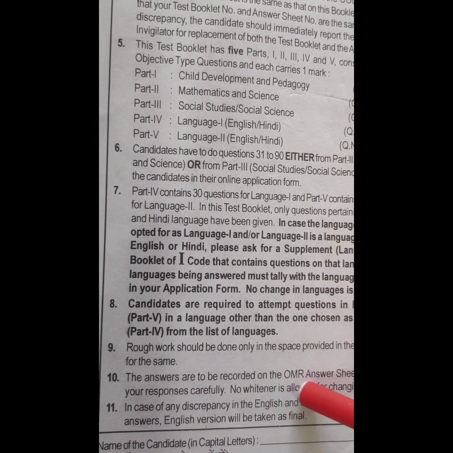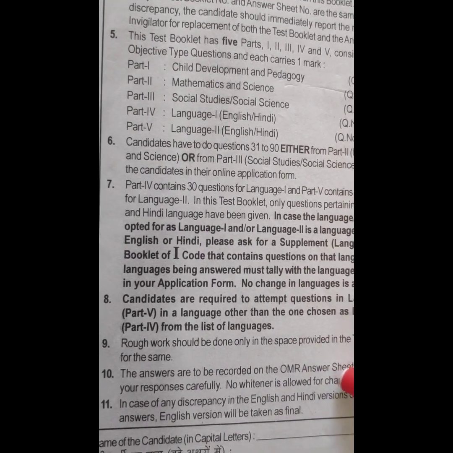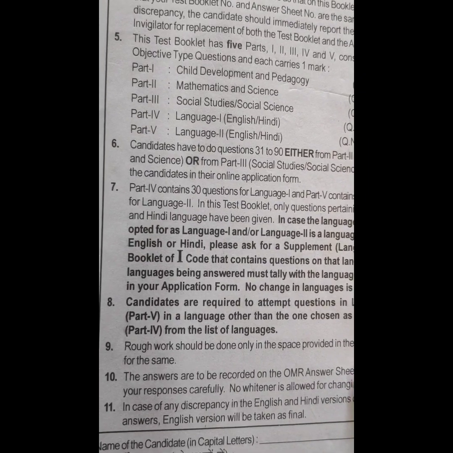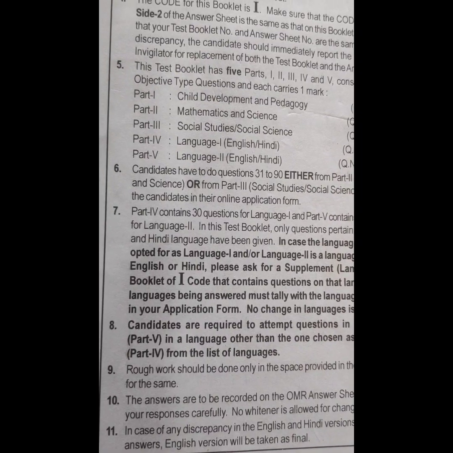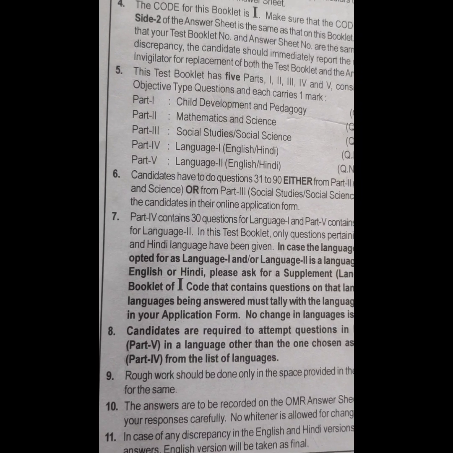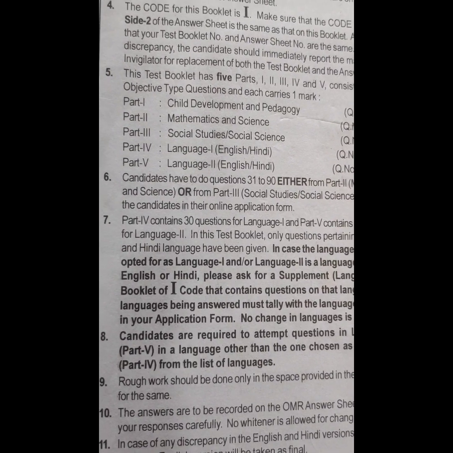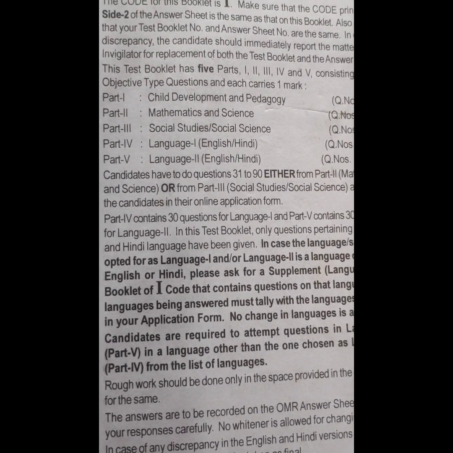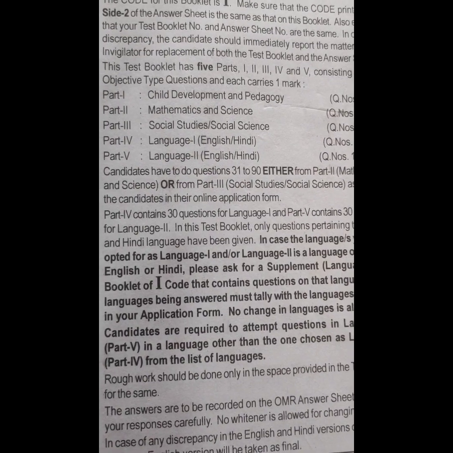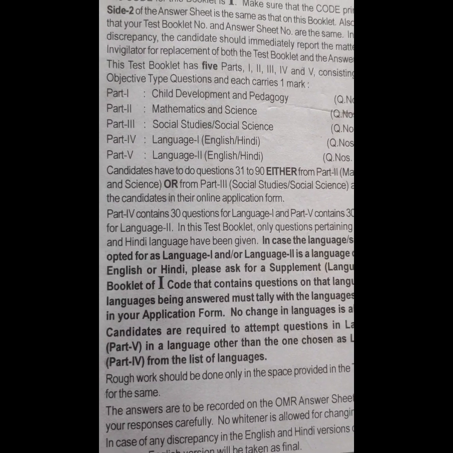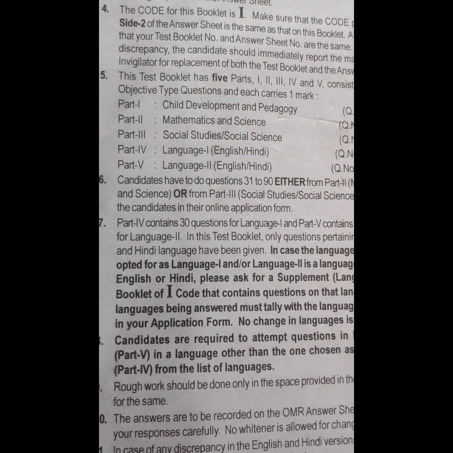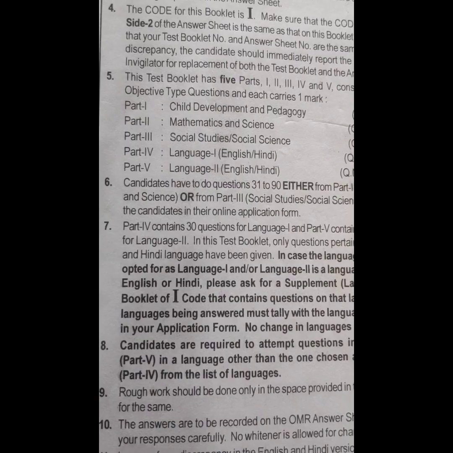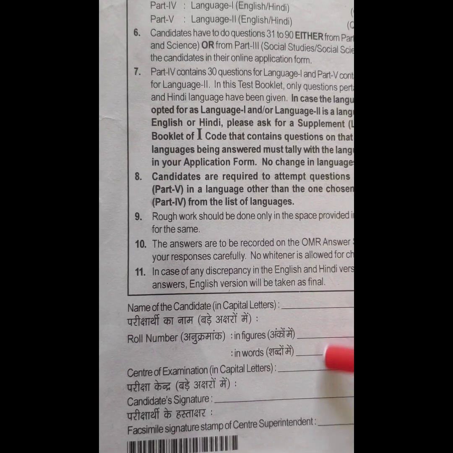Okay, and you have to carefully fill in the answers because you cannot change the response once you have filled it in. As I said, do not completely rely on the YouTube videos of the lecturers who are teaching about CTET. Also cross check your homework, cross check your own answers, tally your answers with them, because what I've observed is that one of the lecturers was teaching wrong answers. I am not saying all do that, but do your homework also. And here you need to write your details.